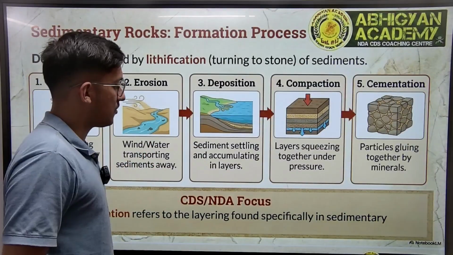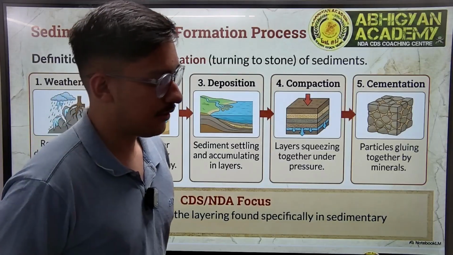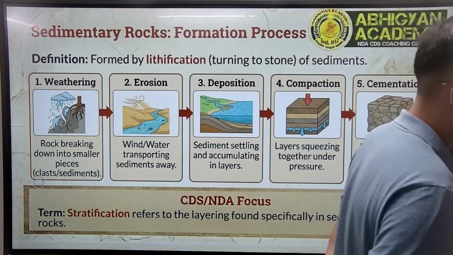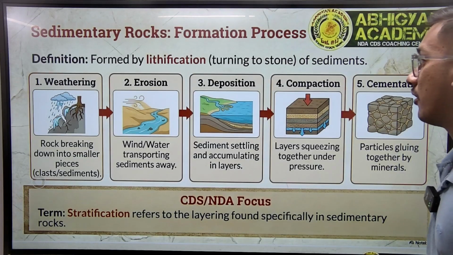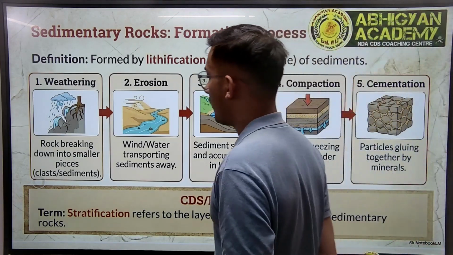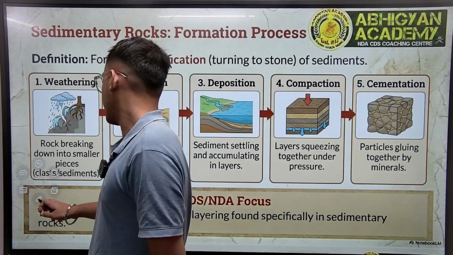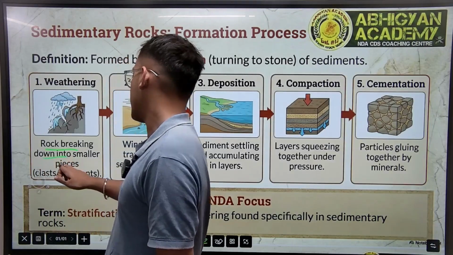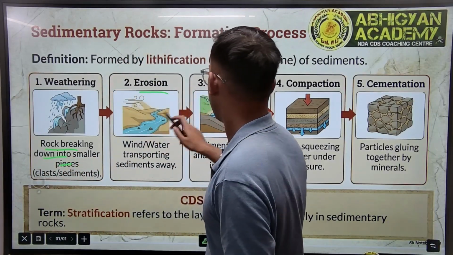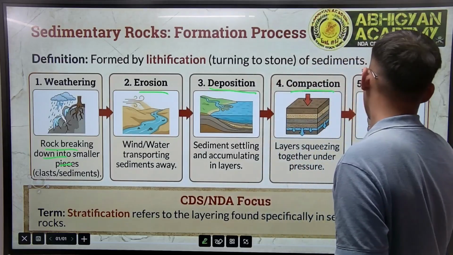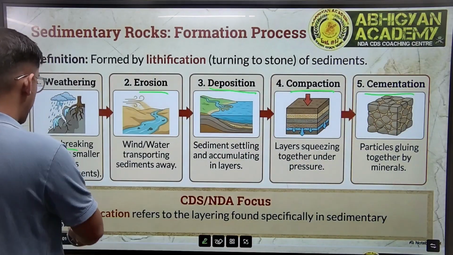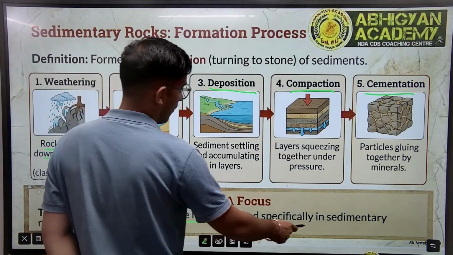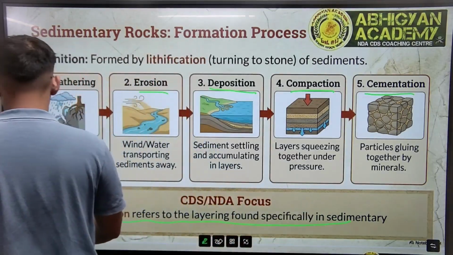Now we come on to the process of sedimentary rock. As we learned, igneous rock is formed due to molten magma and lava. Sedimentary rock is formed through weathering. What is weathering? Rock breaking down into smaller pieces. It's through erosion, through deposition, compaction, or cementation. These are the ways through which sedimentary rocks are formed. Stratification refers to the layering found specifically in sedimentary rocks.